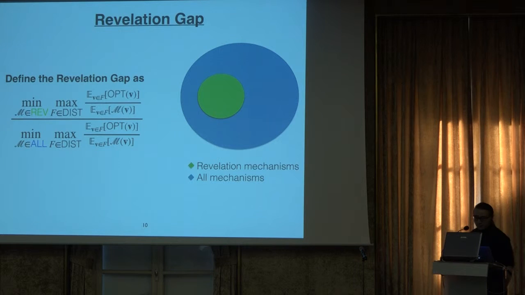To be more formal, in our paper we define the revelation gap, which is the ratio between the optimal approximation among all revelation mechanisms and the optimal approximation among all possible mechanisms.